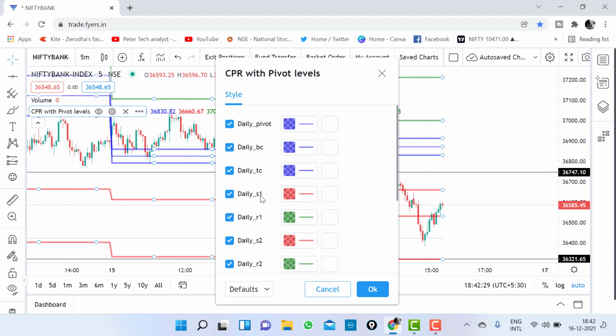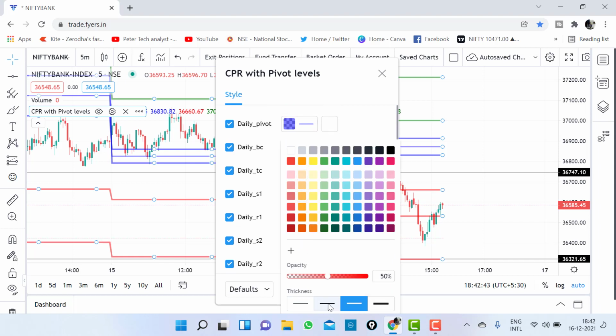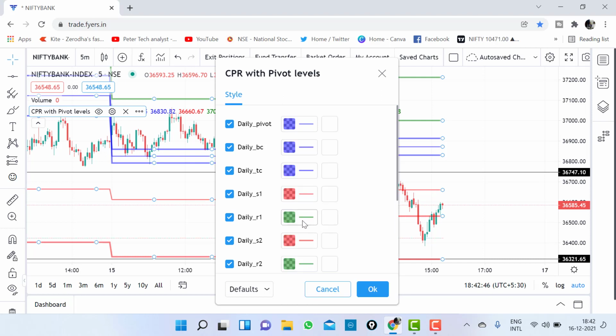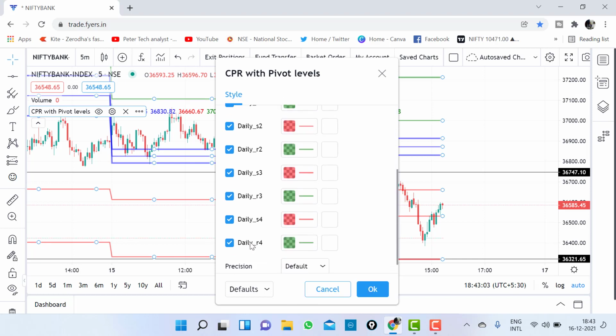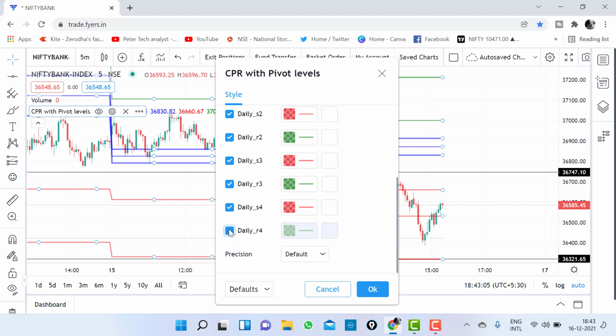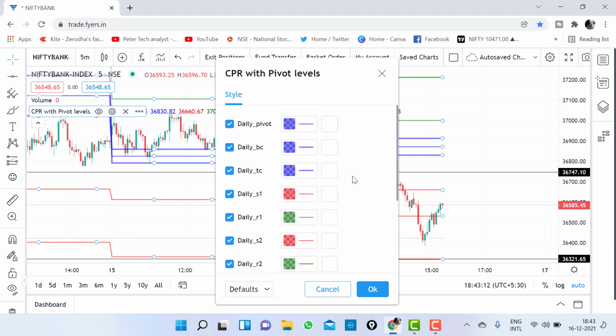Okay, and support 1, resistance 1: support 1 is in red and resistance 1 is in green. All these things will be here. You can just click here and thin the line, whichever line you want. You can change the line thickness also. All these settings you can do here. And if you don't want level 4, you can just untick this, and the level 4 will not show up here. This is the main setting available right now in this CPR indicator.